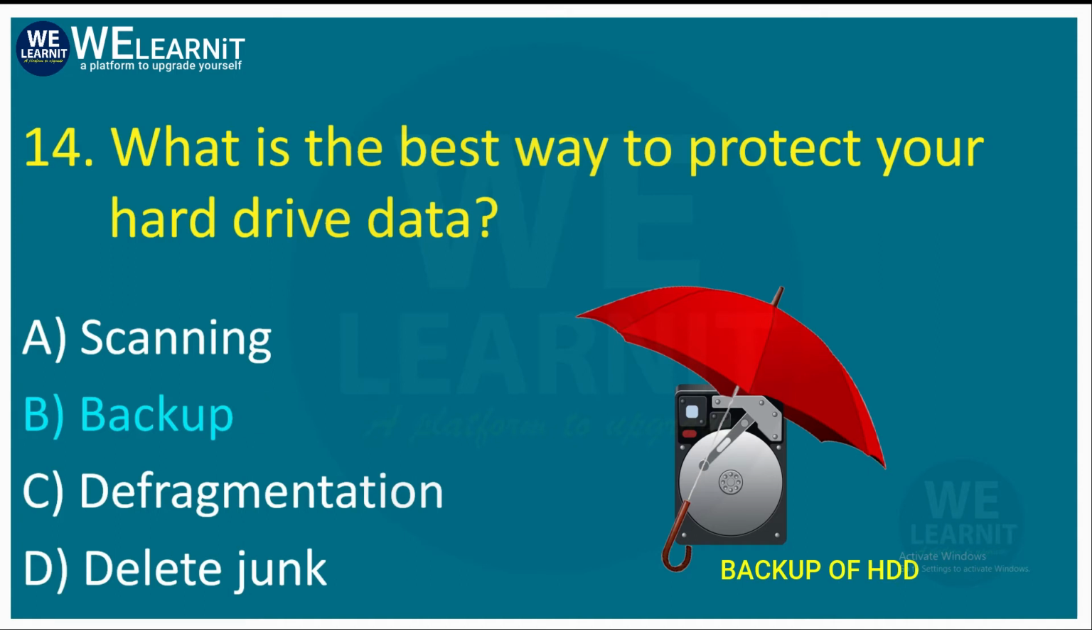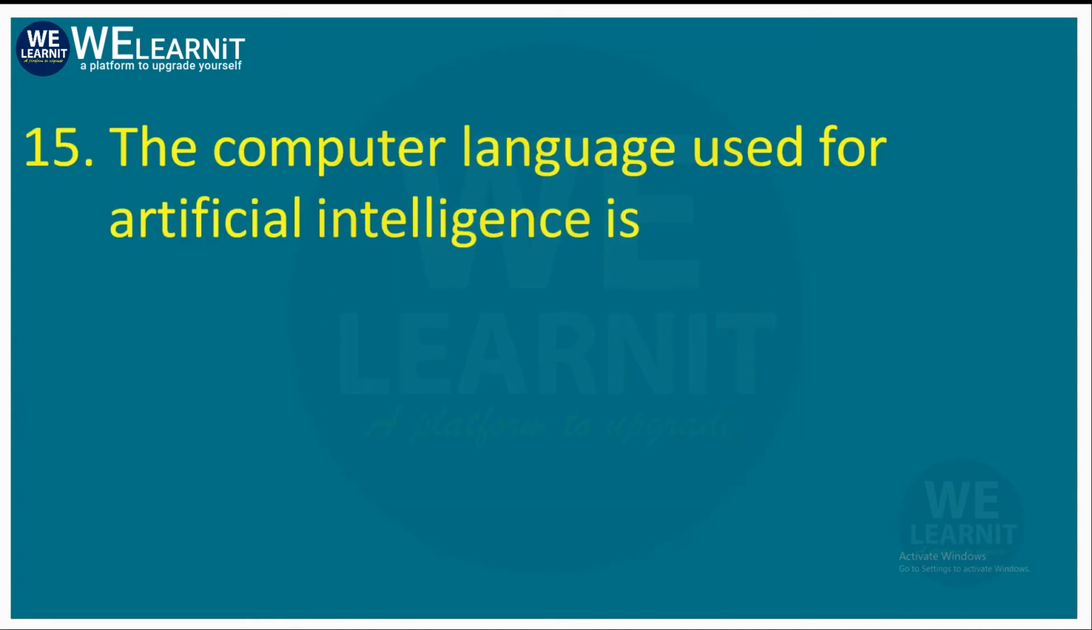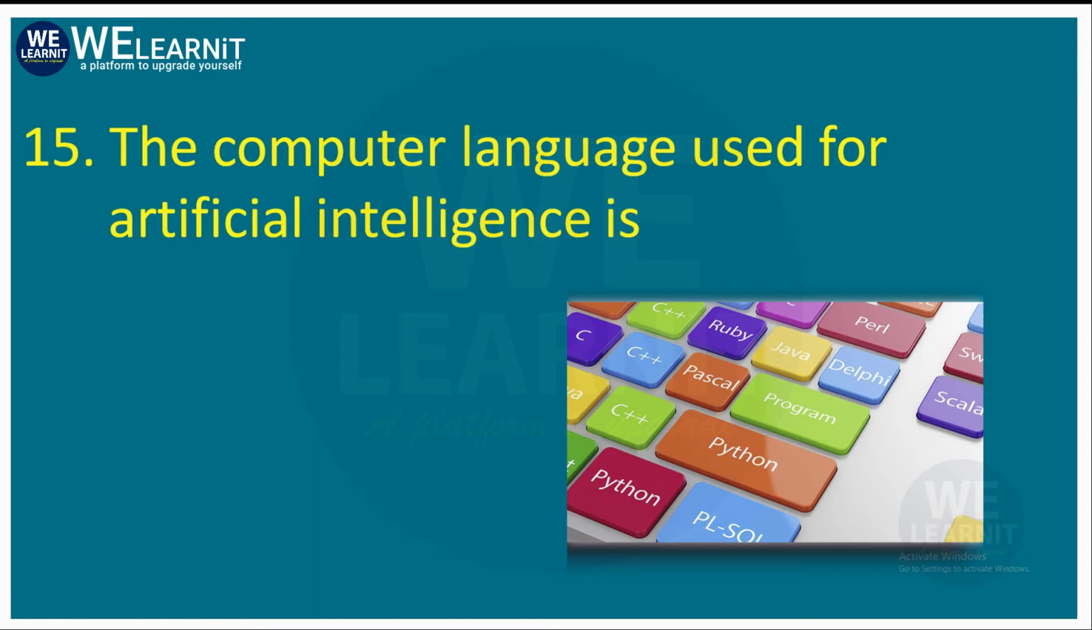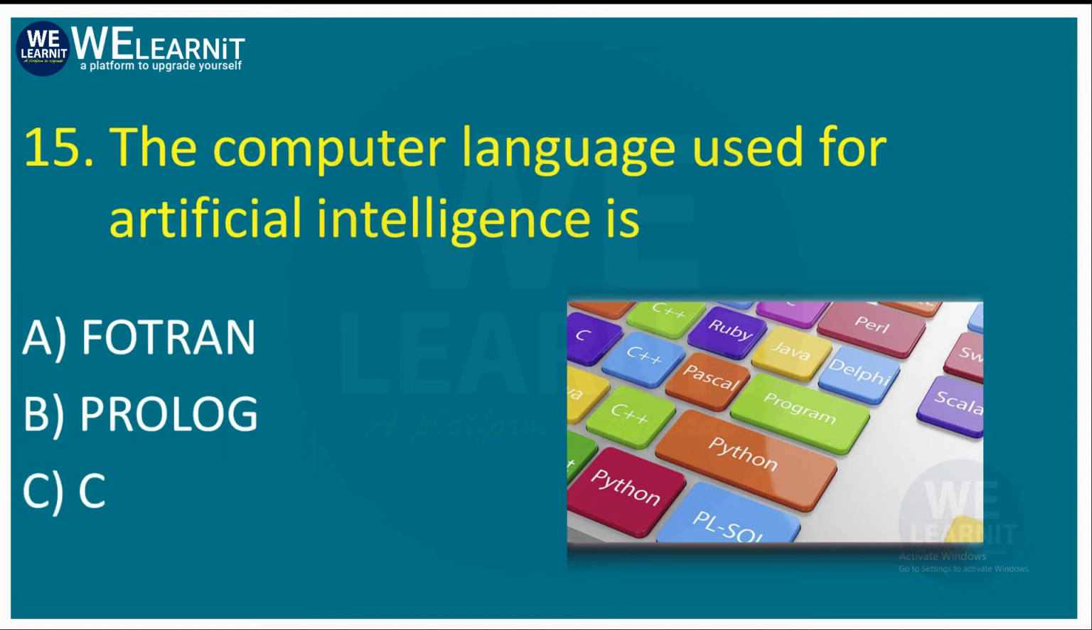Now let's go for the next question. The computer language used for artificial intelligence is Fortran, Prolog, C language, or COBOL language. The correct answer is C. We use C language for artificial intelligence.